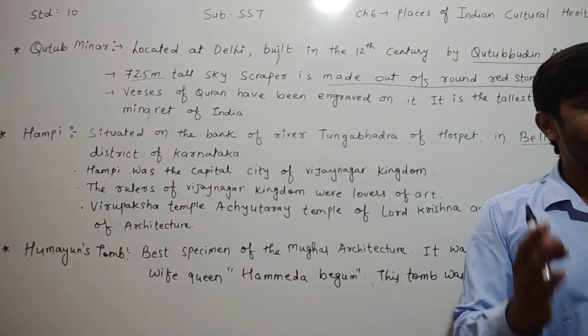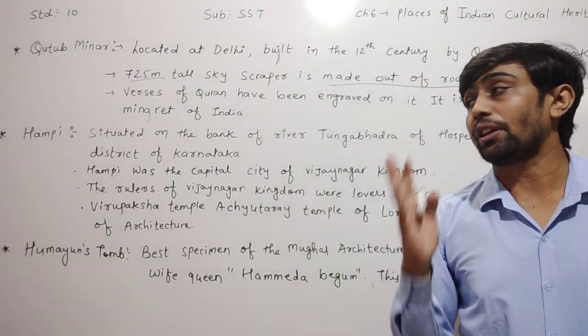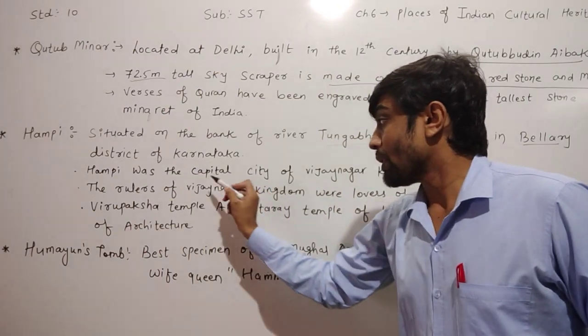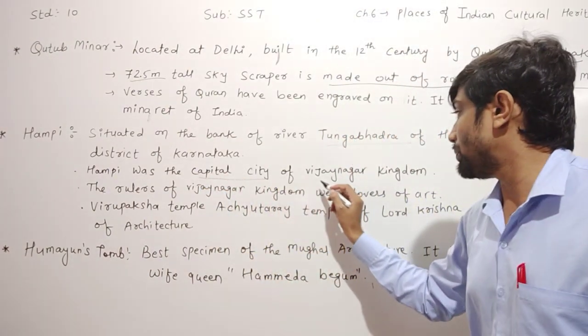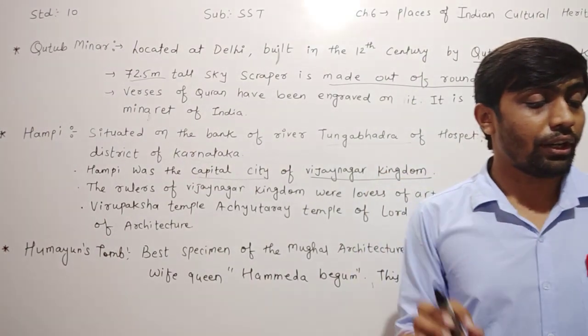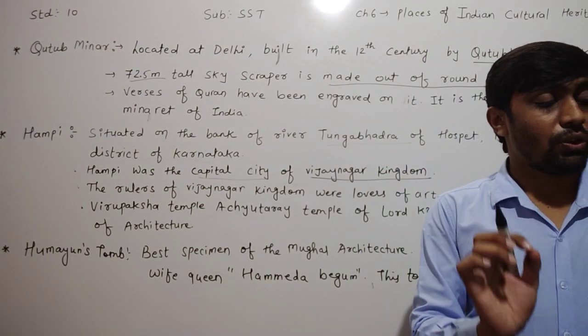Hampi was the capital city of the Vijayanagar kingdom. Be careful and remember, Hampi was the capital city of the Vijayanagar kingdom.